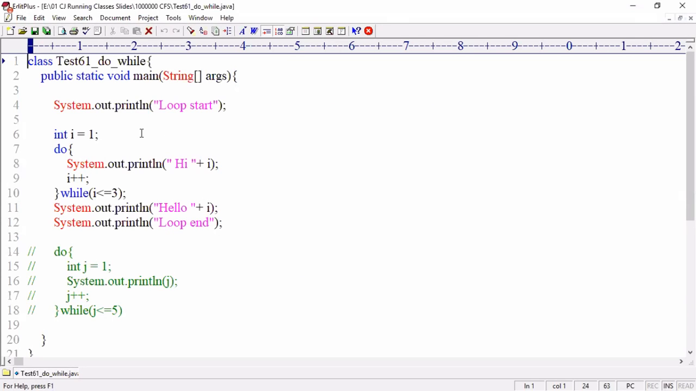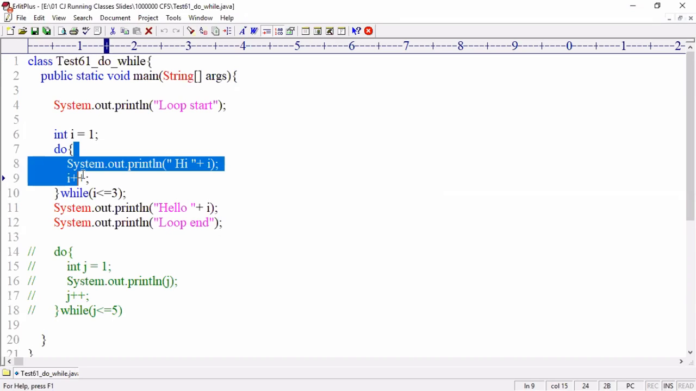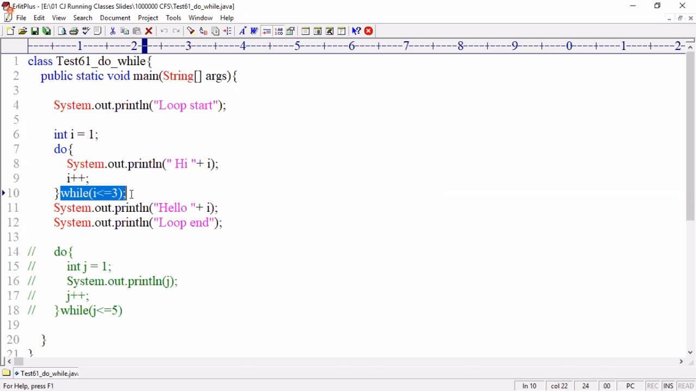Tell me, when should you use a do while loop? If you want to execute a block of statements compulsorily one time, and the second time I want to verify the condition, then I should use what? The do while loop. What is the syntax of the do while loop? Do, followed by some block of statements, then while. In the while, you place the condition, i less than or equals to 3, like this.